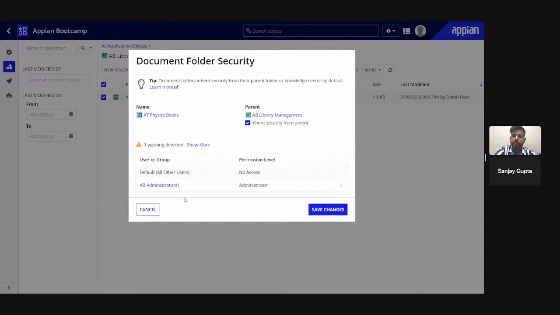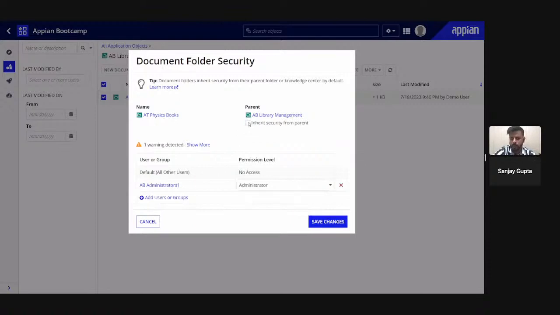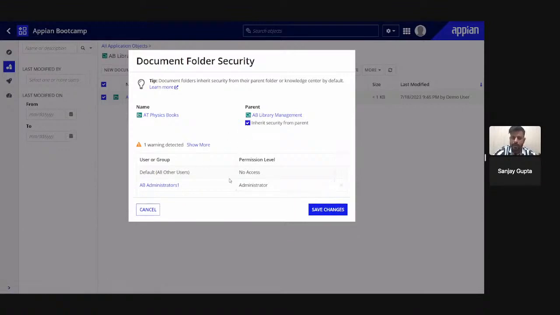It will do so automatically. But in some cases, if it is different from the knowledge center, you can uncheck this box and configure the security, or you can update the security for this particular folder. Otherwise, you can simply check this and it will inherit. You do not need to go and put the security on this particular folder again.